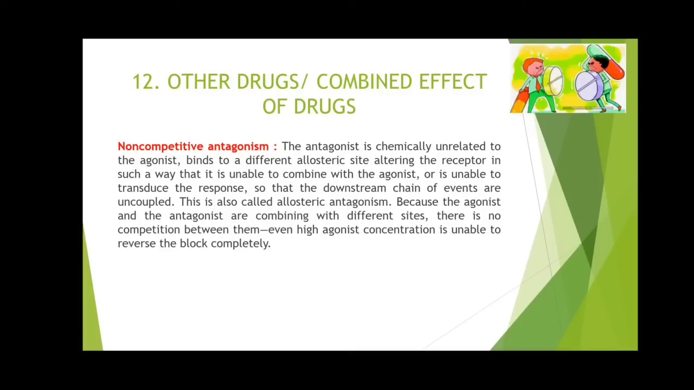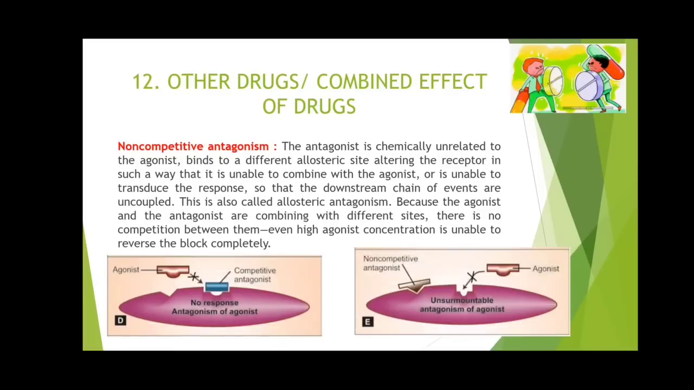The antagonist is chemically unrelated to the agonist, binds to a different allosteric site, altering the receptor in such a way that it is unable to combine with the agonist or is unable to transduce the response, so that the downstream chain of events are uncoupled. This is also called allosteric antagonism, because the agonist and antagonist are combining with different sites. There is no competition between them. Even a high dose of agonist concentration is unable to reverse the block completely. So you can see an image over here.